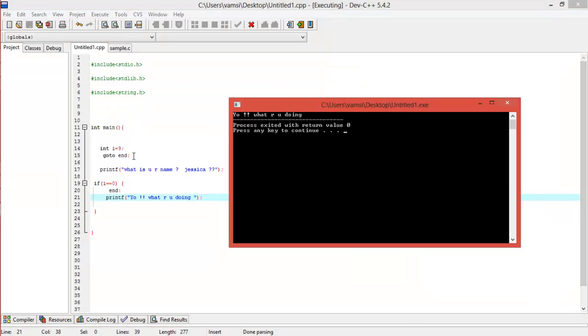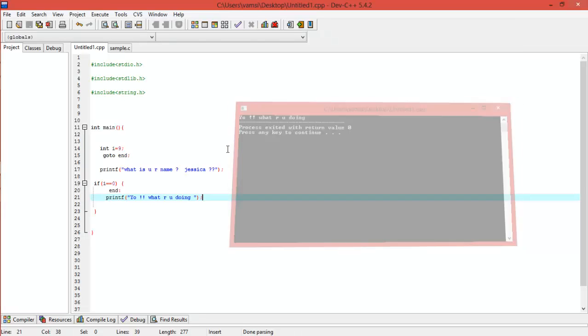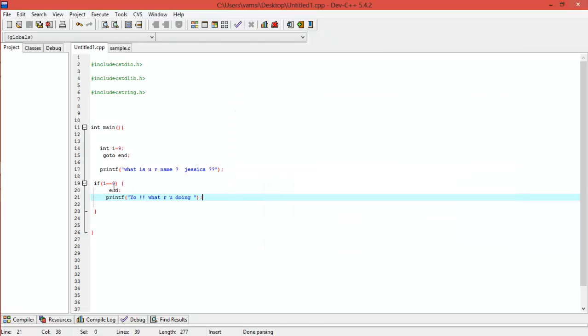See, initially I gave i the value 9, but we gave an if condition here, and you're telling it to enter only if i equals 0, but i's value is 9, and it still entered and printed what is inside, because goto doesn't care about anything except the start and end. If you just put goto, it will automatically go here. So what I'm telling is, even when the condition is not satisfied, goto will go inside. Not just that, I'll give you another shock.